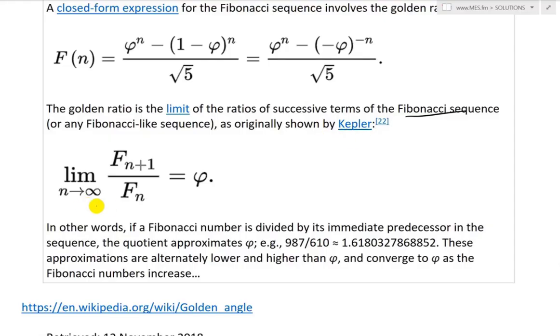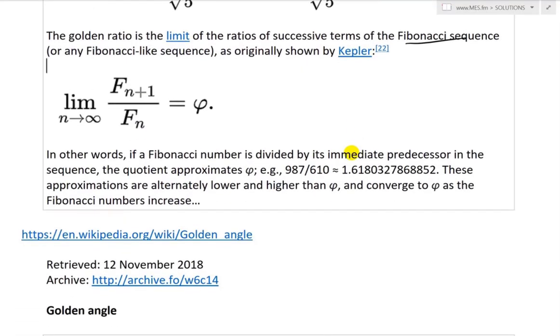So the limit as n approaches infinity of F(n+1) divided by F(n) equals phi, as I showed. This is exactly exercise 4. In other words, if a Fibonacci number is divided by its immediate predecessor in the sequence, the quotient approximates phi. For example, 987 over 610 is roughly equal to phi, and so on.